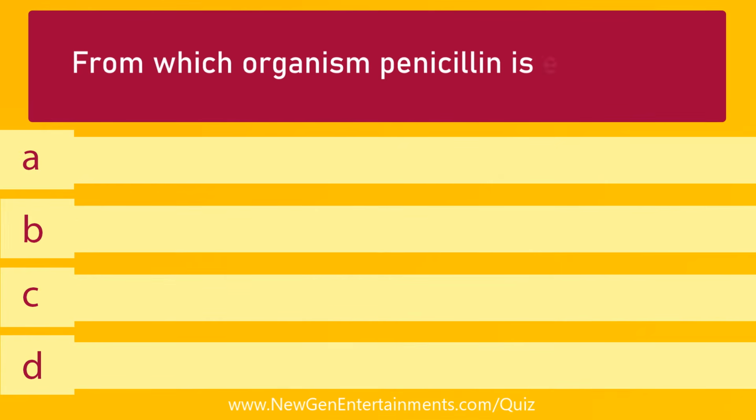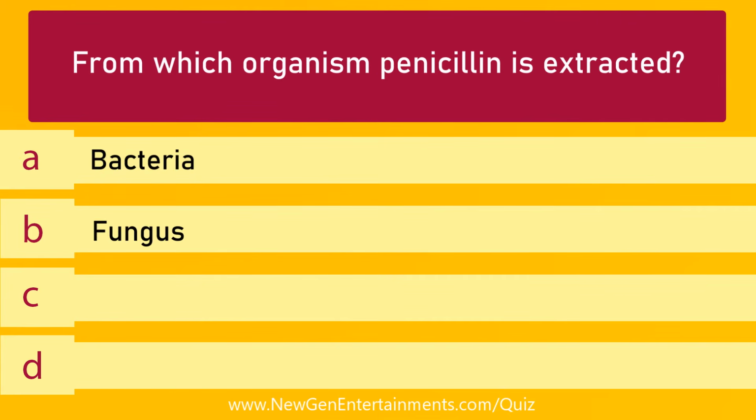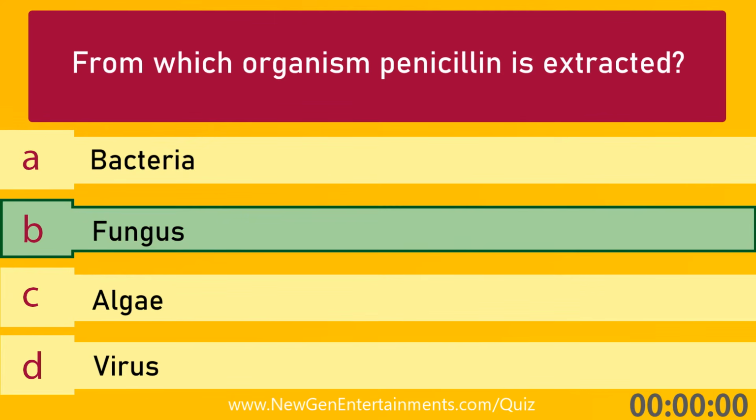From which organism penicillin is extracted? Options are A. Bacteria, B. Fungus, C. Algae, and D. Virus. Answer is option B. Fungus.